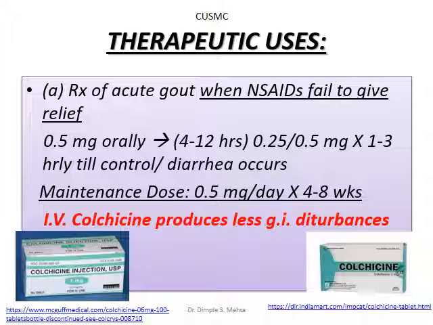The maintenance dose is 0.5 mg per day for 4 to 8 weeks. IV colchicine produces less GI disturbance, but since this is a chronic condition, a gouty arthritis patient would not go for IV colchicine.